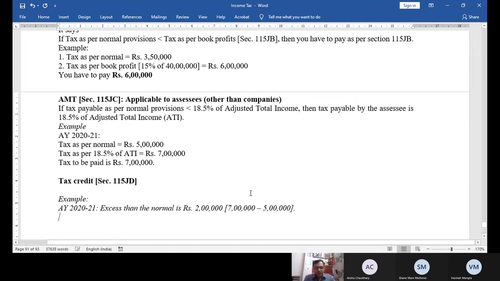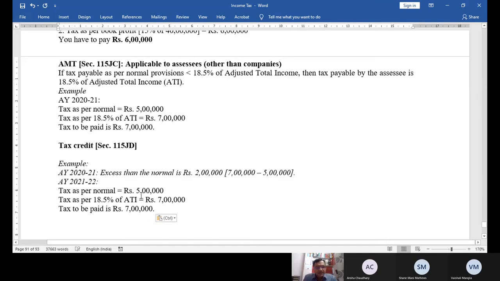For example, next year, what is happening? Tax as per normal is 4 lakh. Tax as per 18.5% of ATI is 4 lakh 70 thousand. How much tax will I pay? 4 lakh 70 thousand. In next year also I will pay 4 lakh 70. Is it clear or not? Please raise your hand. Yes, it is 470.